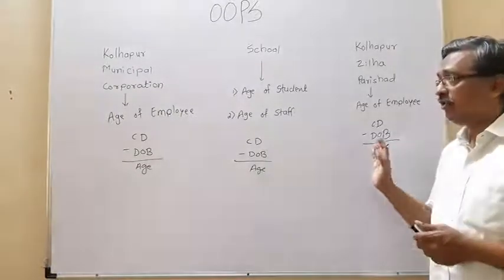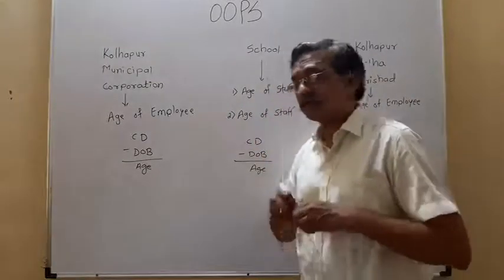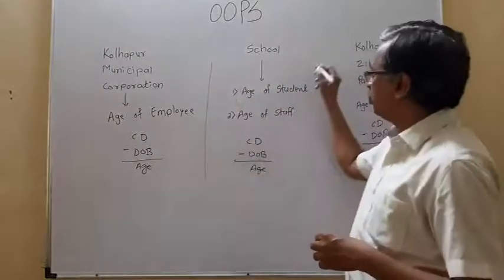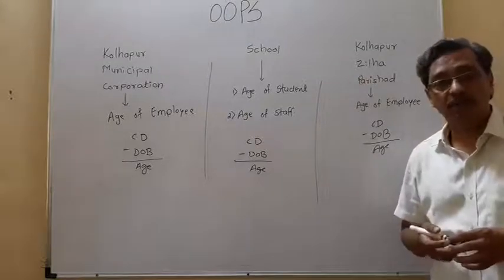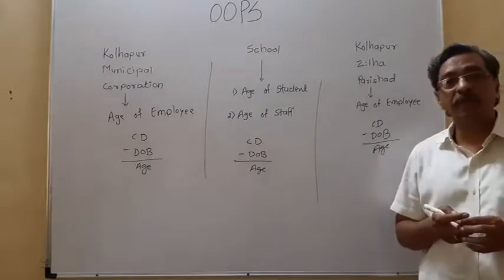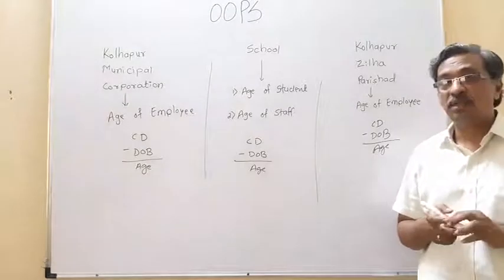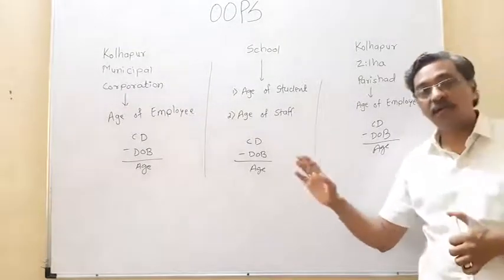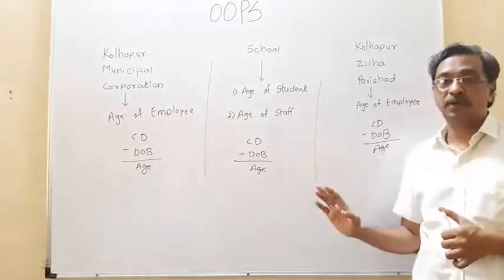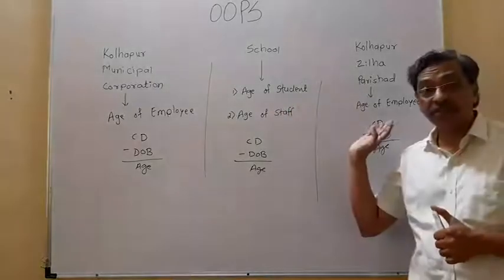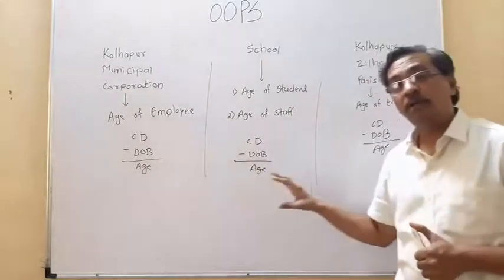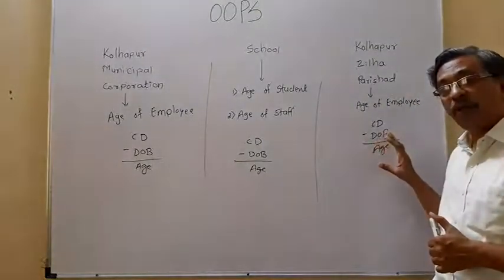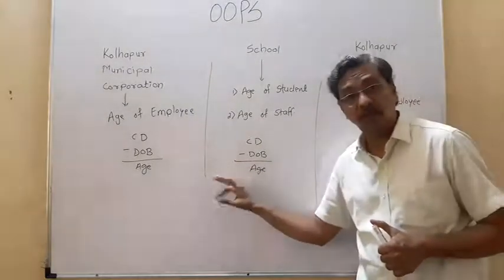So in the different examples of Kolhapur Municipal Corporation, the school and Kolhapur Jilla Parishad, the concept of calculating age is the same. Though the application changes, our logic, or the method used to calculate the age, is not going to change.